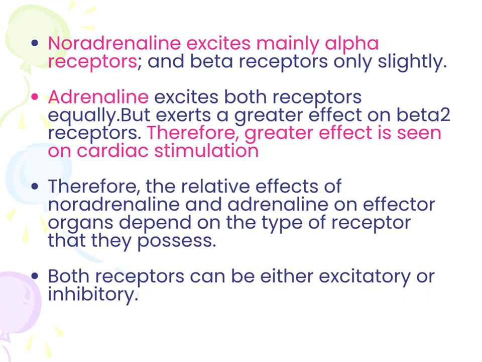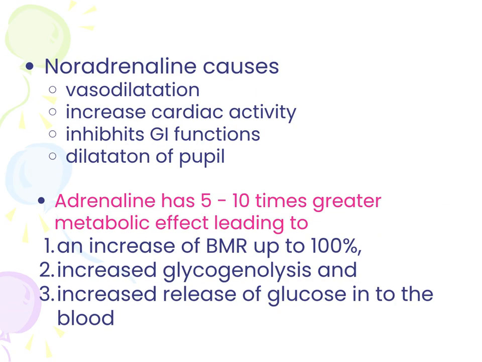Noradrenaline excites mainly alpha receptors, and beta receptors only slightly. Adrenaline excites both receptors equally, but exerts a greater effect on beta 2 receptors. Therefore, greater effect is seen on cardiac stimulation. Noradrenaline causes vasodilatation, increase cardiac activity, inhibits GI functions, and causes dilatation of pupil.